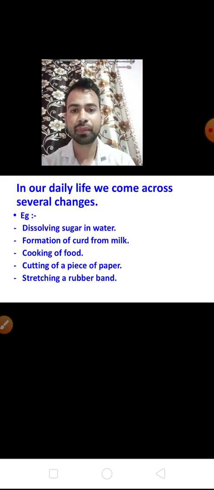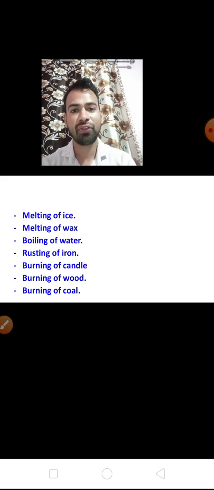For example, dissolving sugar in water, formation of curd from milk, cooking of food, cutting a piece of paper, stretching of a rubber band, melting of ice, melting of wax, boiling of water, rusting of iron, burning of candle, burning of wood, burning of coal.